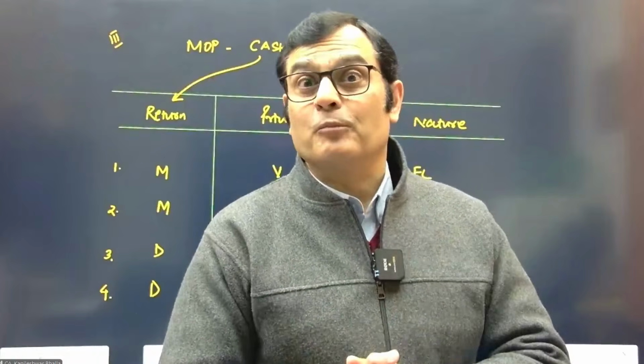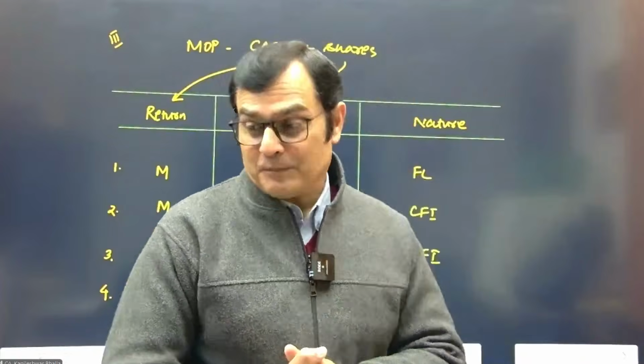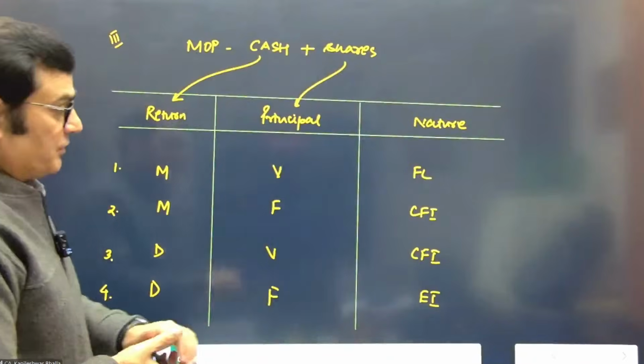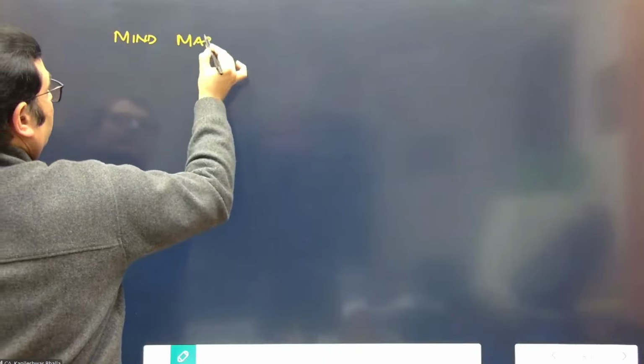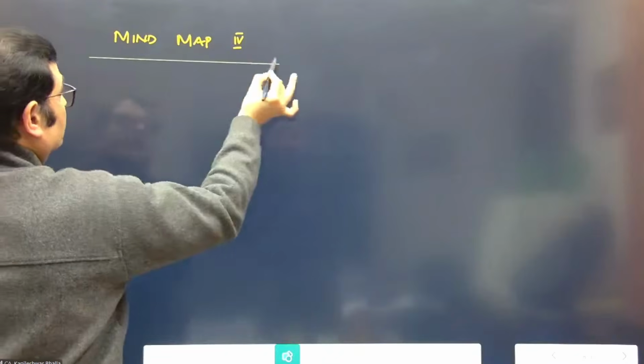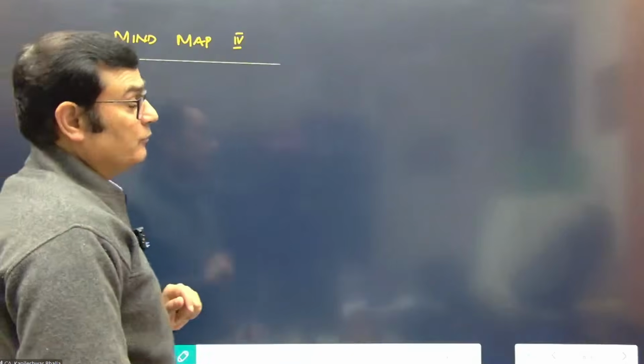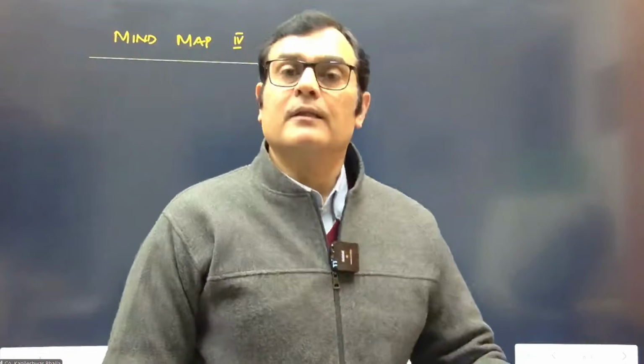Now we can come to the core part, and that is the accounting perspective. Let's go to the next part now. We are now going to make our mind map number 4. First we looked at the presentation, then we looked at the 3-step model in terms of identifying the nature of the instrument. Then we made our permutation combinations chart, which is nothing but application of the 3-step model.